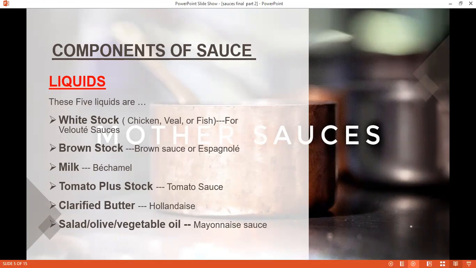Then milk for béchamel. Then tomato along with stock for tomato sauce. After that, clarified butter for hollandaise sauce, and salad oil or olive oil or vegetable oil for mayonnaise sauce. So these are the liquids which are used to make our mother sauces.